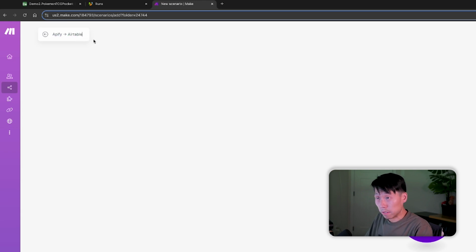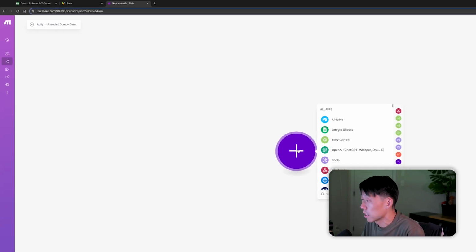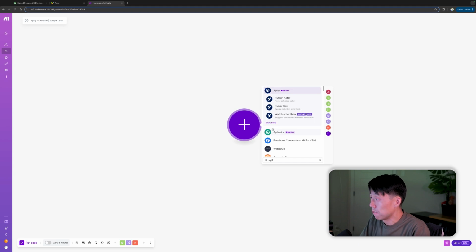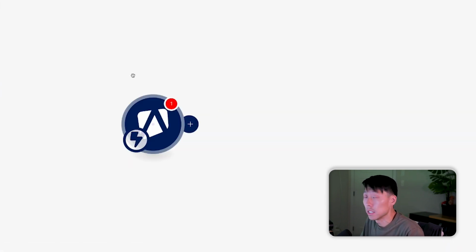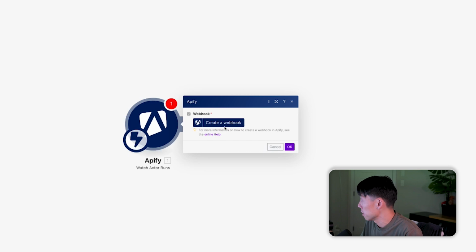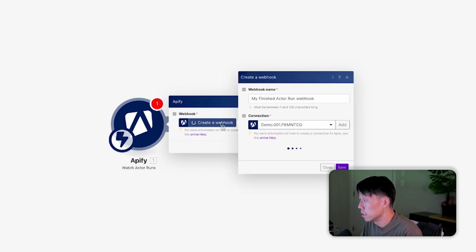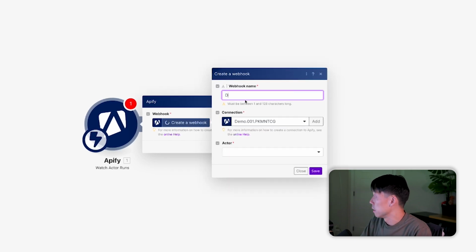What are we doing here? Actually scraping the data, right? Scrape data. Yep. That's what I want. Okay. Now, Apify. Now we're going to watch actor runs, and that's what I was describing here. So we're going to make a new webhook, and we're going to call this demo 2 Pokemon TCG dailies, right?